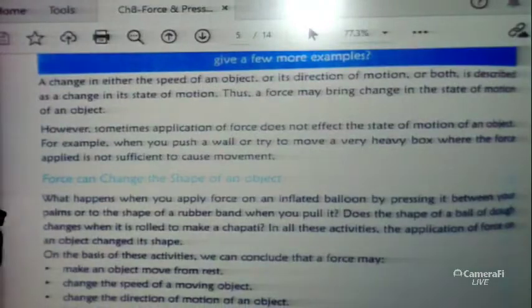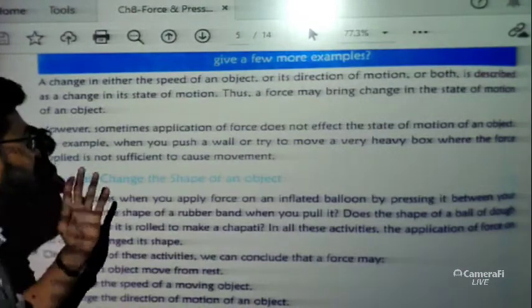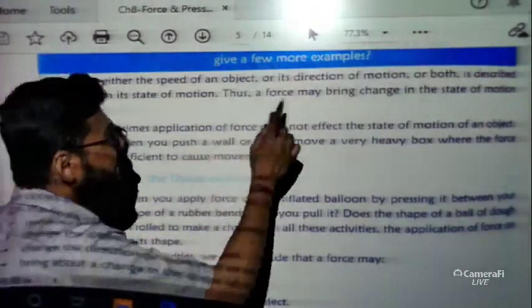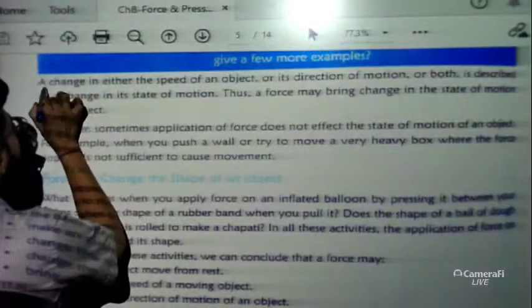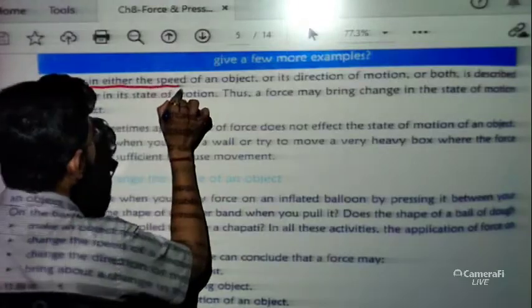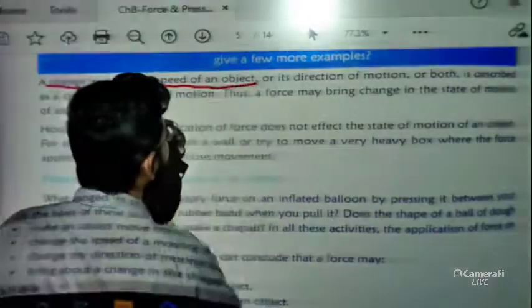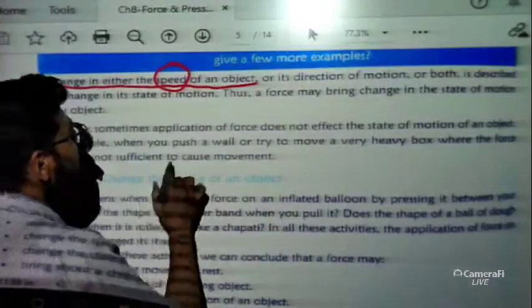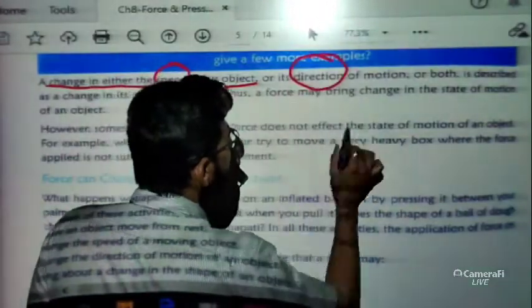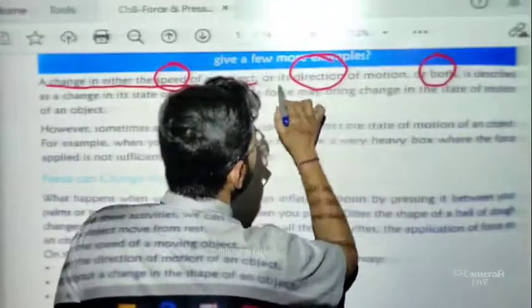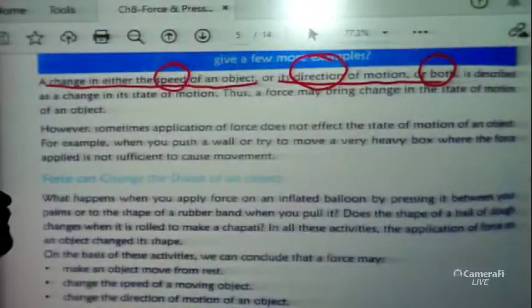Now the next thing is a change in either the speed of an object or its direction of motion or both. Very important: this change can be either in the speed of the object, in the direction of the object, or in both. This line is very important.